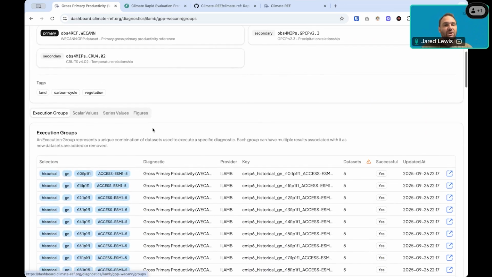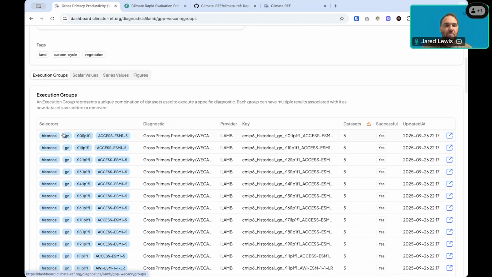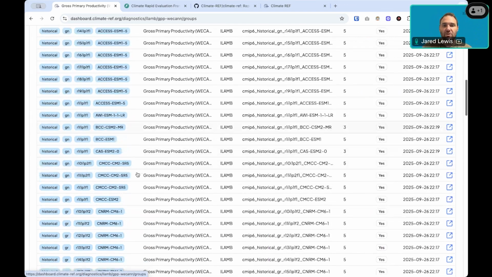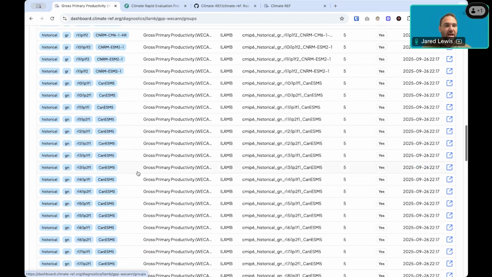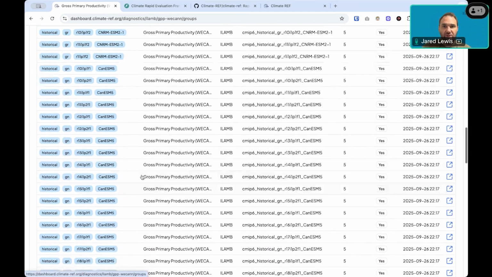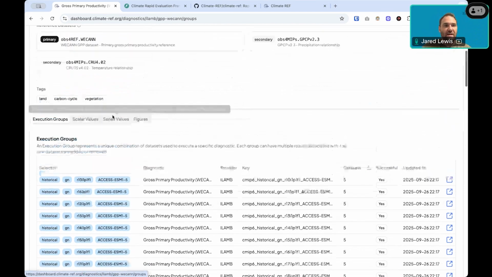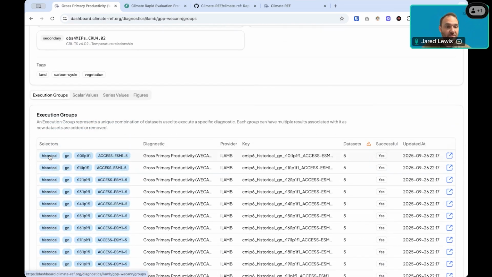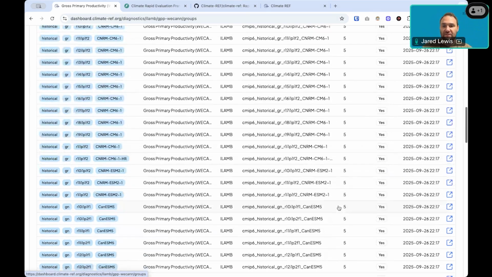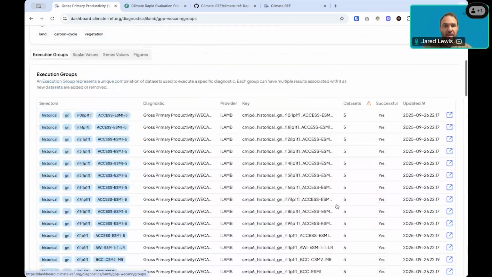If we click on the execution groups tab here, we're able to see all the different execution groups that were performed that drive all this data that we're showing here. As I mentioned before, each time we have a unique combination of an experiment ID, a grid label, a member ID, and a source ID, we will generate a run. And we'll track whether that's successful or not here.